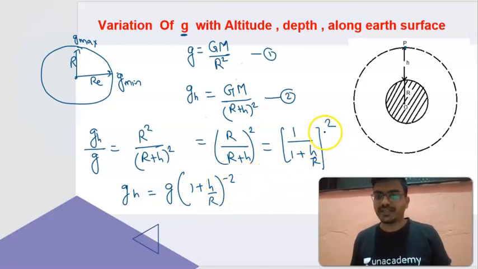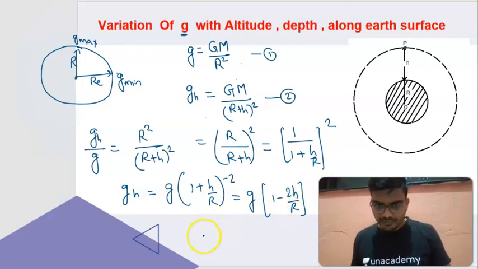This is going to be in the numerator, that is minus 2. By the binomial expansion, you will be getting this as 1 minus 2h upon r, neglecting the other terms. So the relationship for the capital G, g_h: g_h stands for the acceleration due to gravity at altitude with a height h, that is g into 1 minus